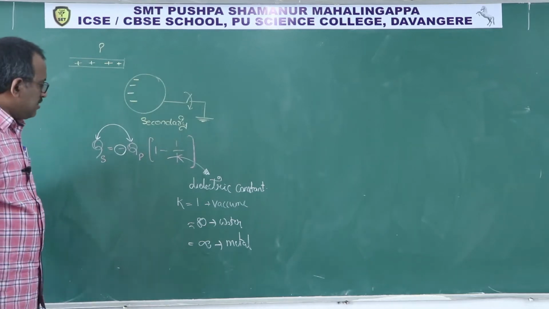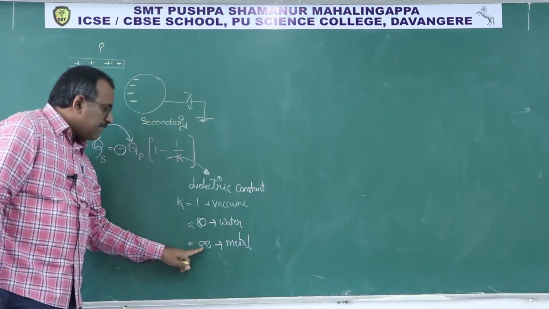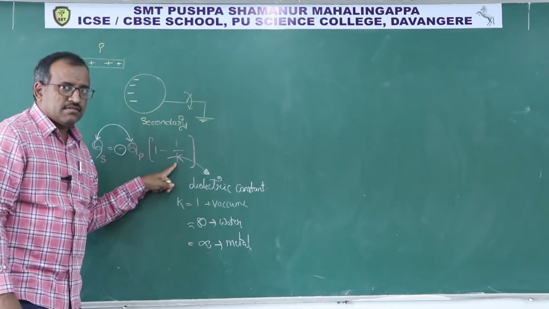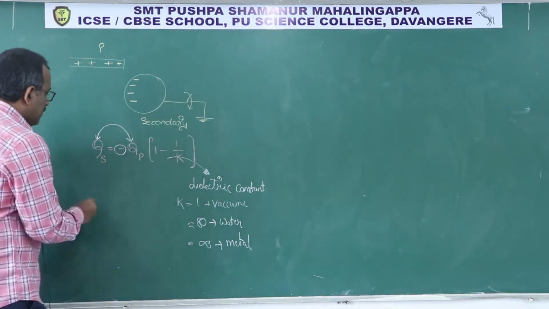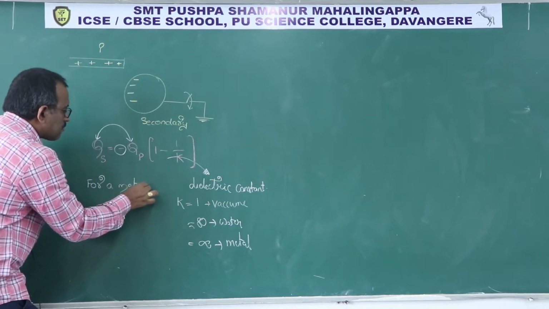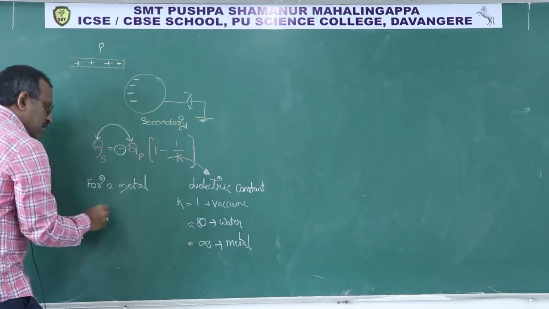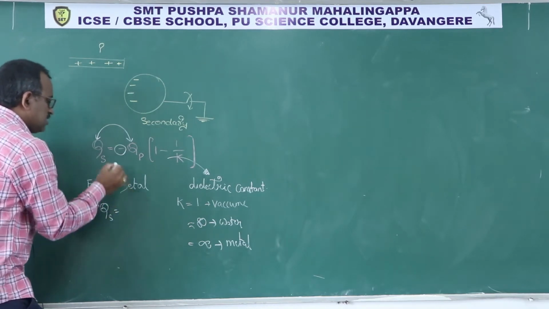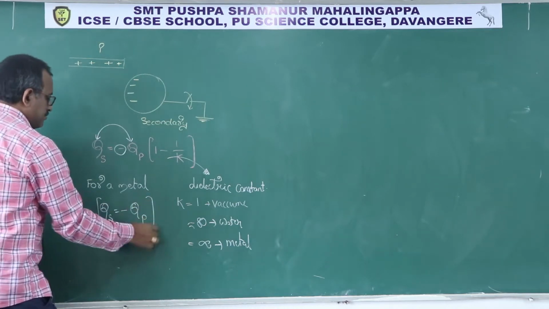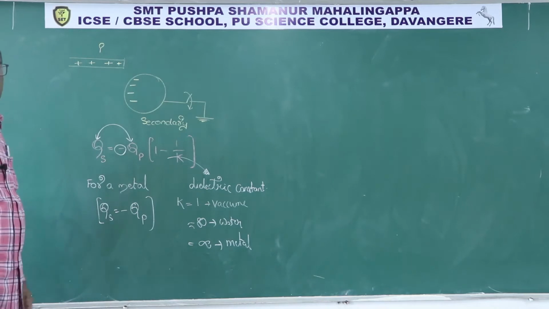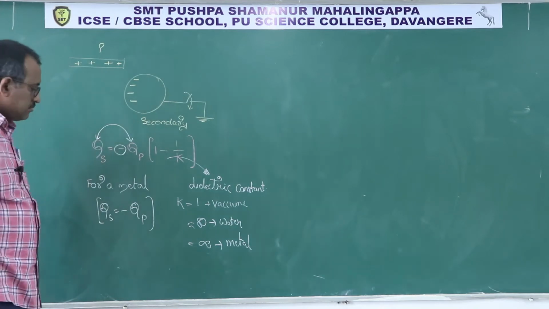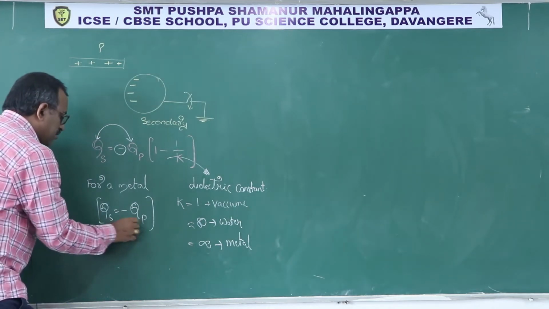So you can understand, if it is a metal, K value is infinite, so 1 by infinite is 0. Then for a metal, Q secondary is equal to minus Q primary. Clear? Both are equal and opposite.